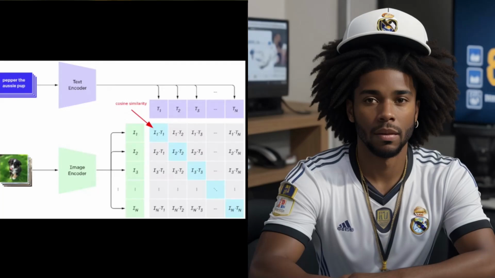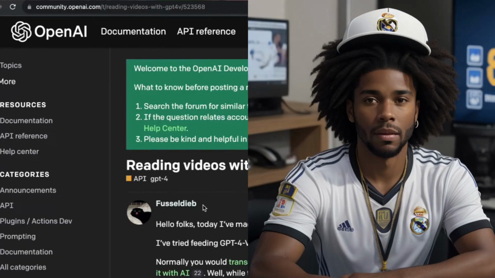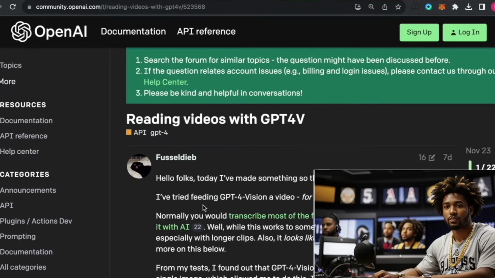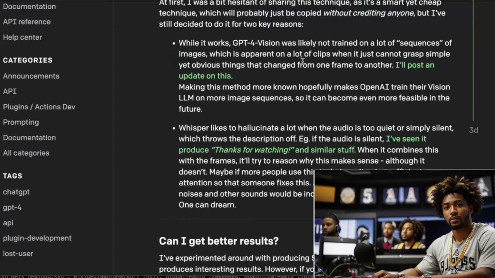All right. So this technique is really cool. Basically, the idea is that you take the first 10 seconds of a video clip. We're going to take 9 different frames split by an interval, let's say 1.5 seconds or so each. And then we're going to transcribe that video's audio using Whisper. We're going to take those 9 images and convert them into a 3x3 photo grid, kind of like a comic book. And then we're going to narrate that comic book with the text that's transcribed from Whisper. And that is what we feed to GPT-4.